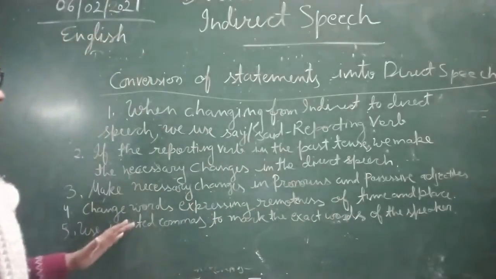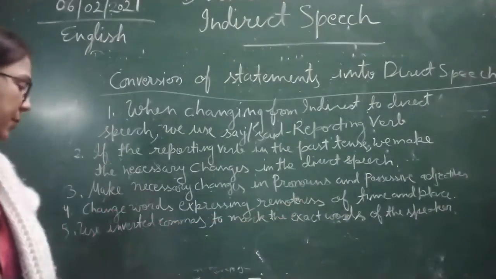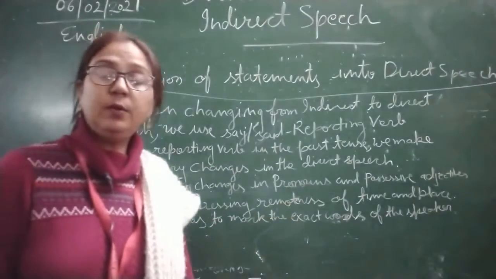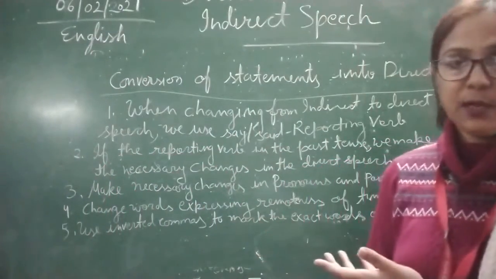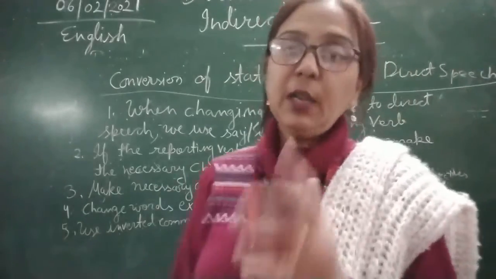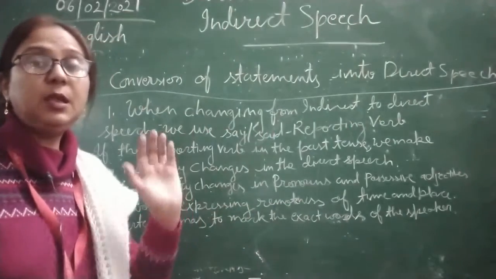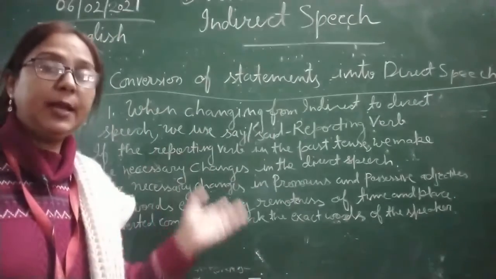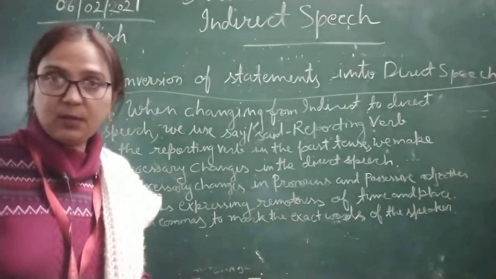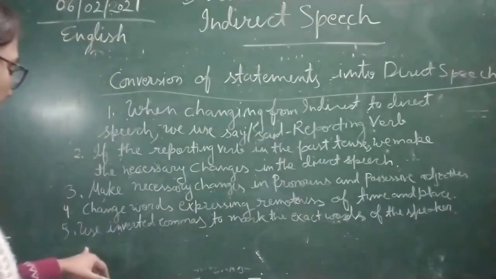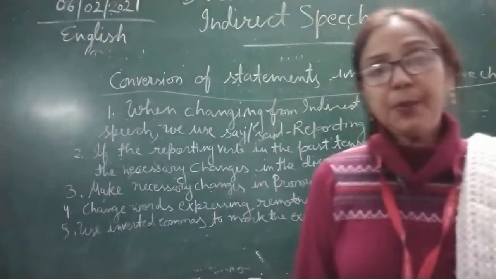Now change words expressing remoteness of time and place, that we have discussed yesterday. These are rules we have already done, but because they are very important whenever we are making direct to indirect or indirect to direct, this will change vice versa. And use inverted commas to mark the exact words of the speaker.